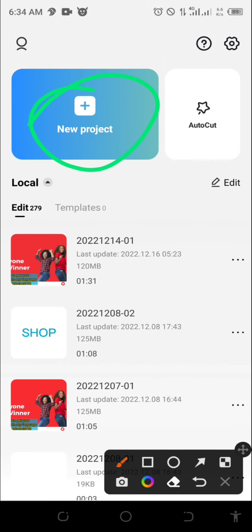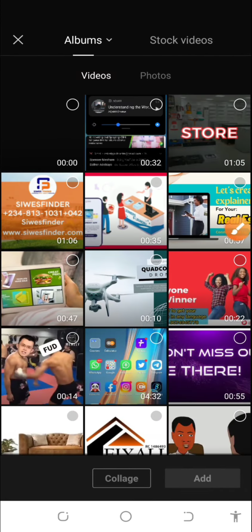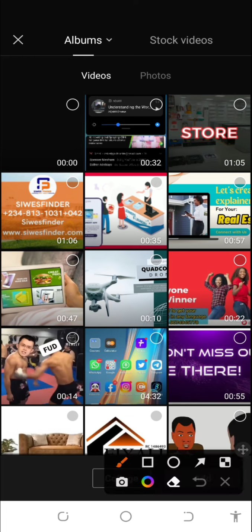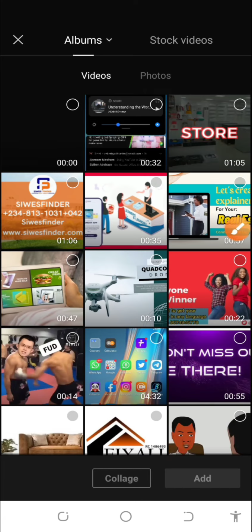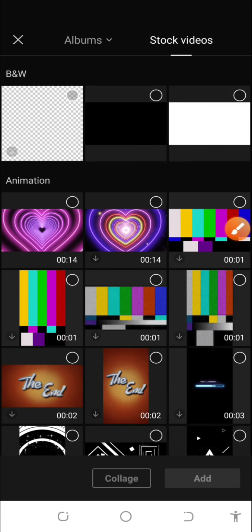And once you are done, guys, the next thing you are going to do is that you click on create new project. So now, right now, we are going to create new project, and as a video editor, a professional video editor, the first thing you do, just select a stock white background. Let your video background be white in general. Okay, so I'm going to click on this stock up there. I'm going to click on stock, and once I click on stock, I can have my white background here. This is my default background as a video editor. I normally choose white background, as my background, general background, default background.